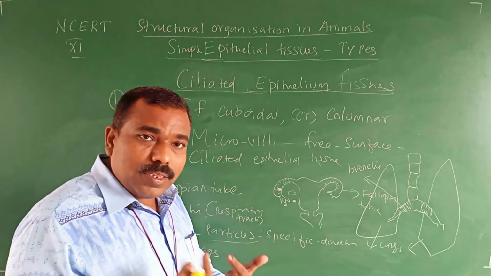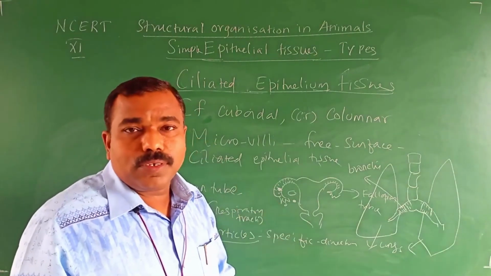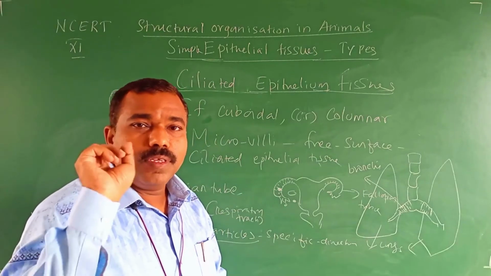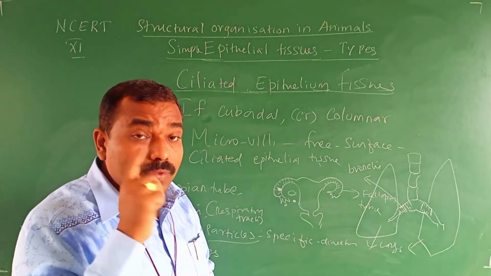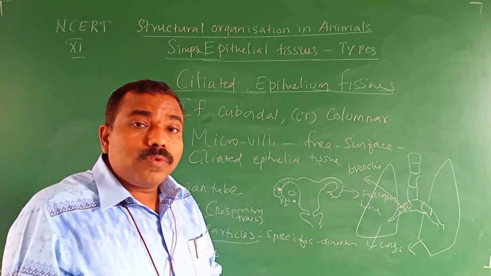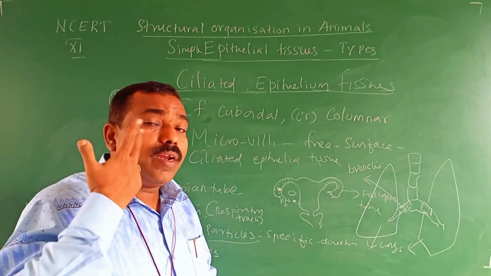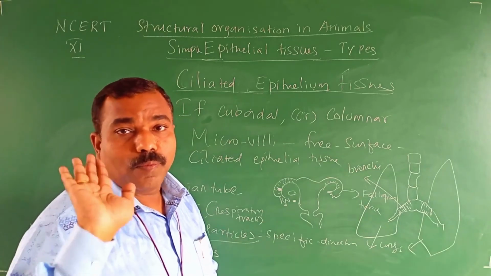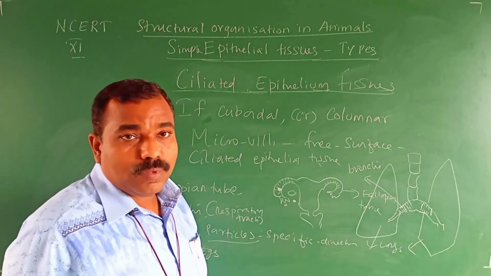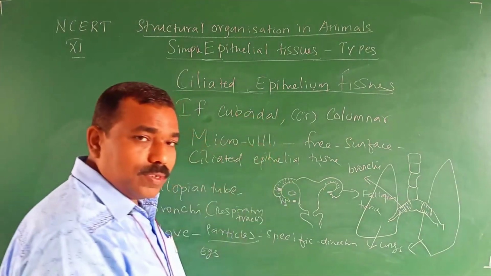Now the cilia will move, right, inside our nose. Why is the cilia present? The cilia move in only one direction, the outward direction in our nose. So any dust particle from the air while we are inhaling is removed out by moving in only one direction. Likewise, here the cilia move only in the upward direction.